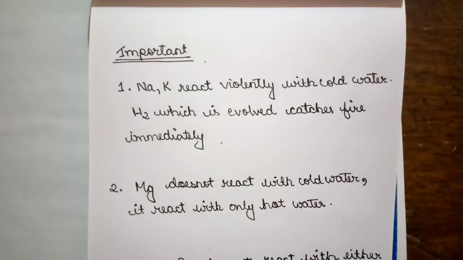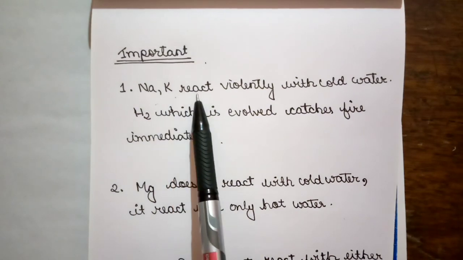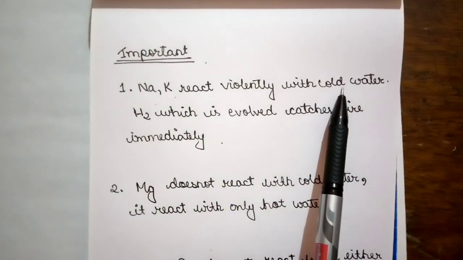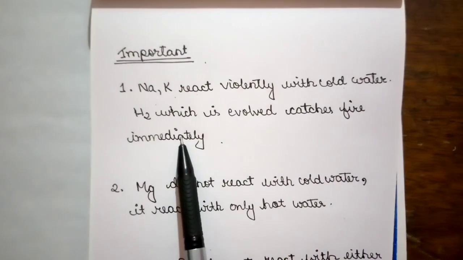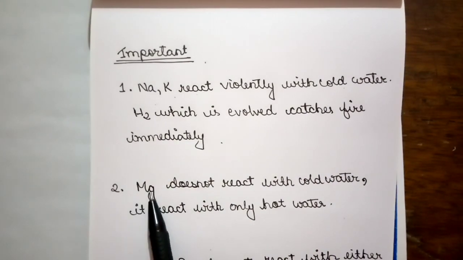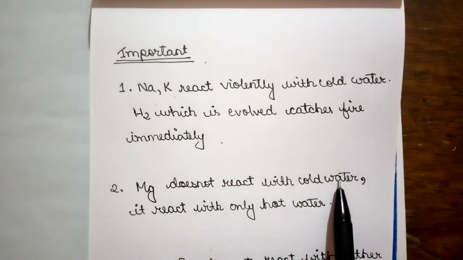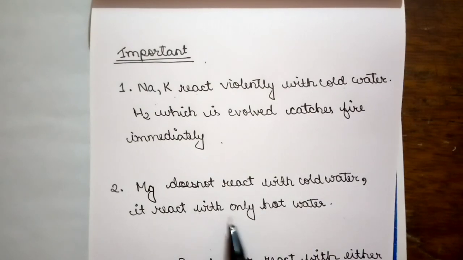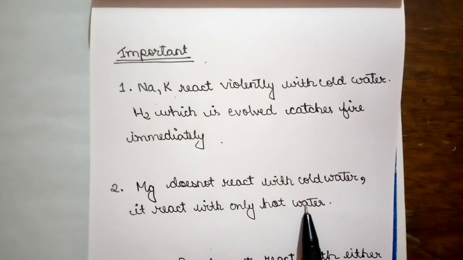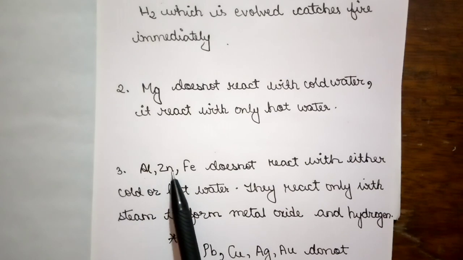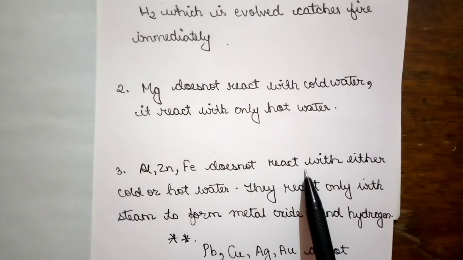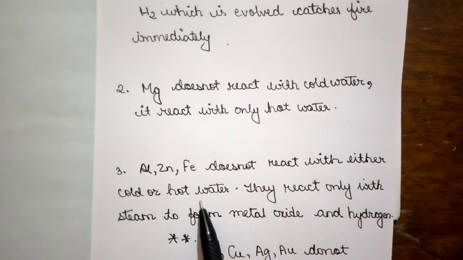Here also you have to remember a few things. First, sodium and potassium react violently with cold water. The hydrogen which is evolved catches fire immediately. Second, magnesium doesn't react with cold water. It reacts only with hot water to give the metal hydroxide. Third, aluminium, zinc and iron don't react with either cold or hot water.